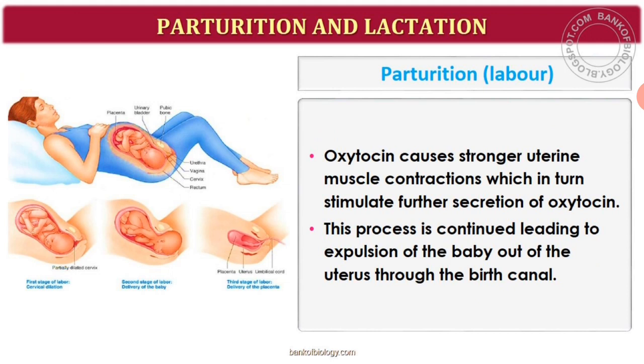So here in the diagram you might have seen the position of the mother lying during childbirth. Slowly, in the diagrams which are depicted, they show you how the child comes out through the vagina, that is the birth canal. Slowly, due to the vigorous contractions of the uterus and the secretion of oxytocin, it goes on and on, finally till your baby comes out of the birth canal, which you call a normal delivery. Usually this whole process will occur in the normal delivery.